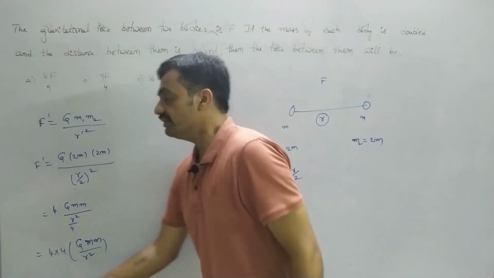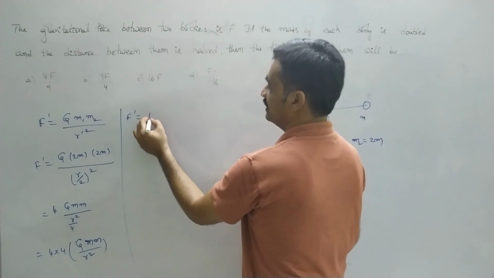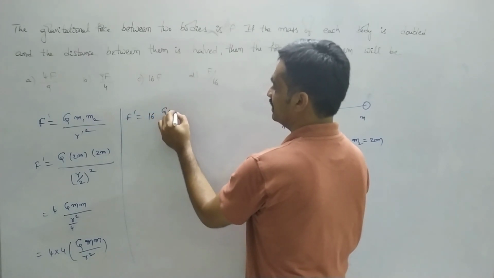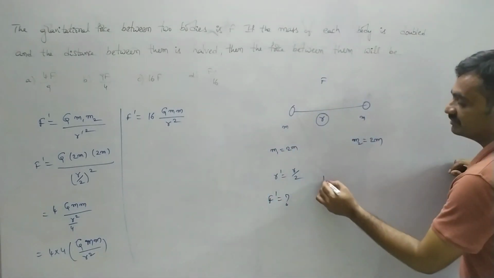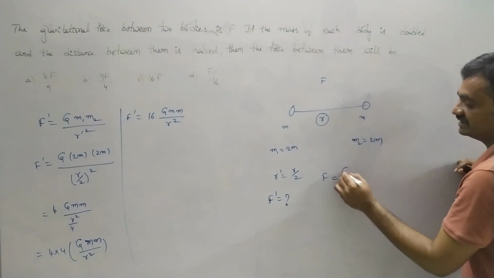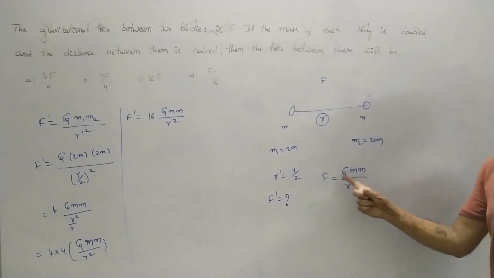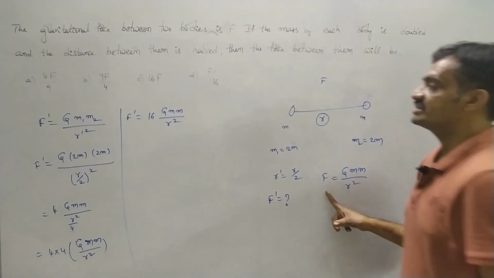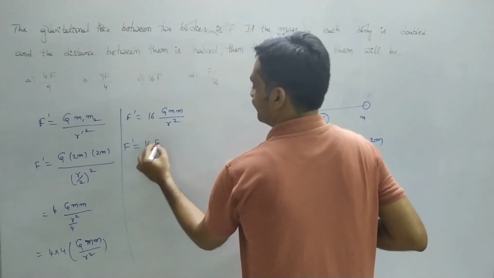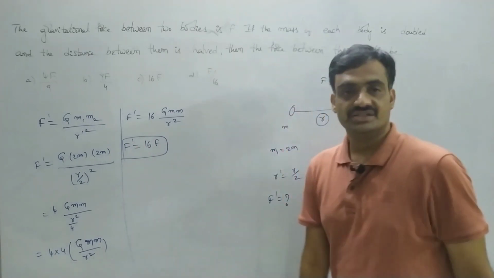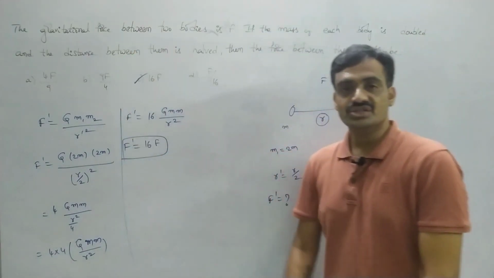After that 4 into 4 is 16, then F dash equals 16 G small m square by r square, where the initial force F is represented as G m square by r square. So in place of G m square by r square we can substitute F, then F dash equals 16F. So the option is 3. Take a screenshot.